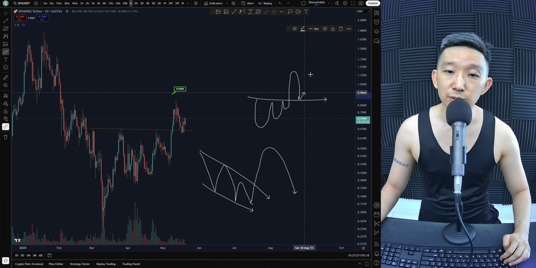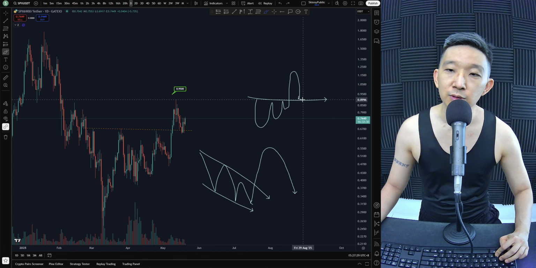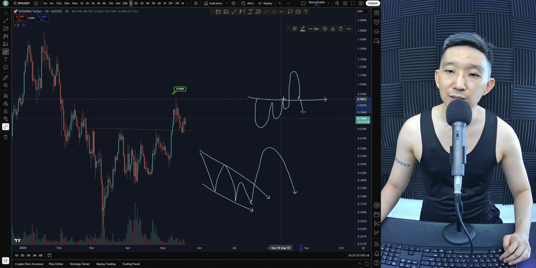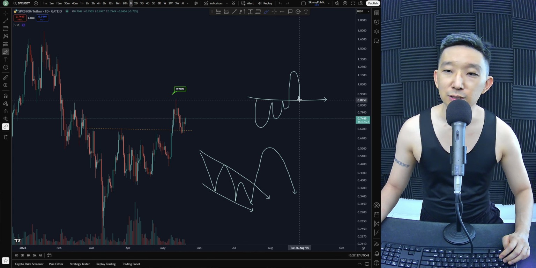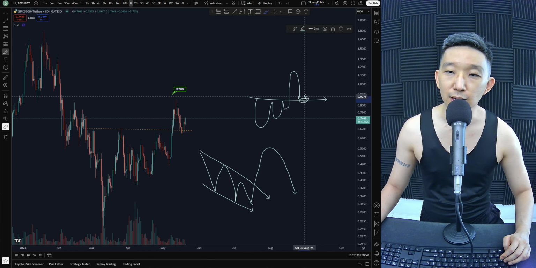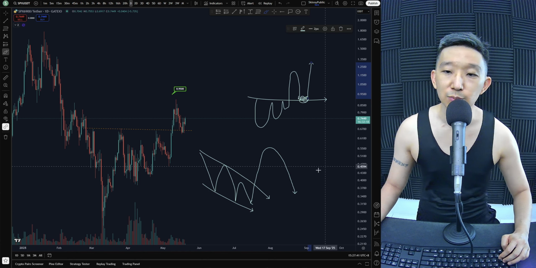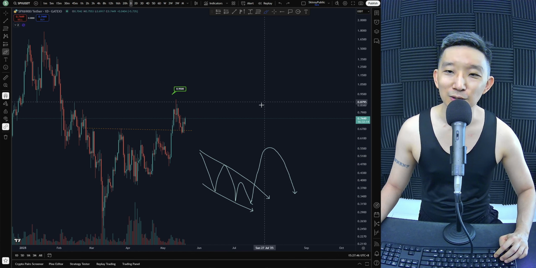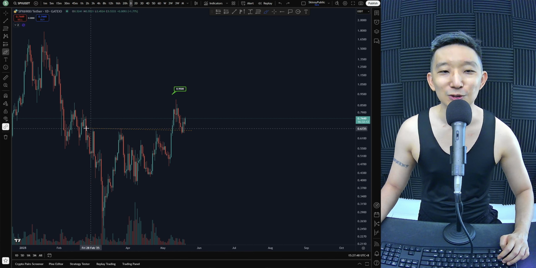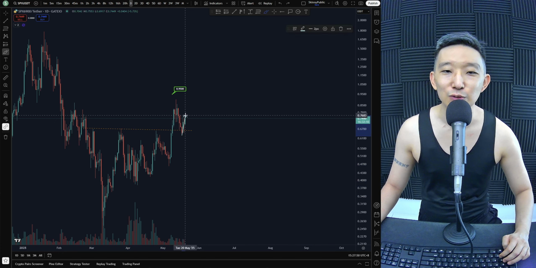So by right, it should be bouncing off of the support. Of course, if you fall past the support, then the whole thing will be invalidated. But by right, this should be where you would expect the price to bounce from. But if it's slanted, it's a bit more difficult. So the preference is a horizontal line, and this is horizontal, and we are bouncing off of it.